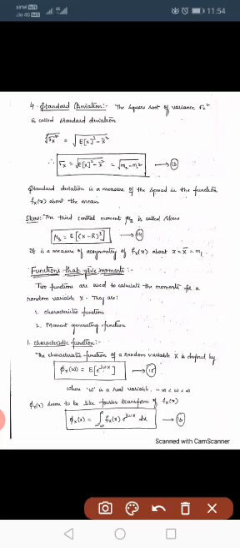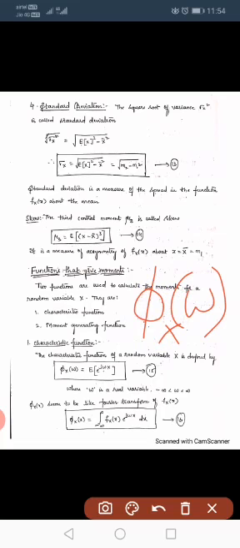Next one, functions that give moments. So here there are two functions we define. The two functions are used to calculate the moments for a random variable. They are the characteristic function and the moment generating function. So first let us see what the characteristic function is. The characteristic function is denoted by phi x of omega. So phi is a characteristic function for a random variable x.